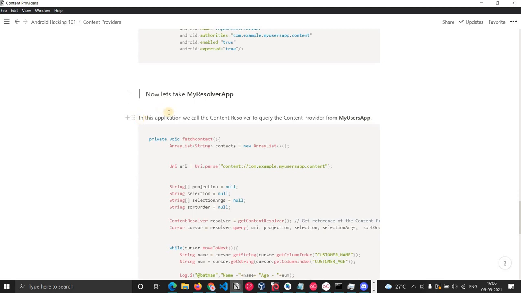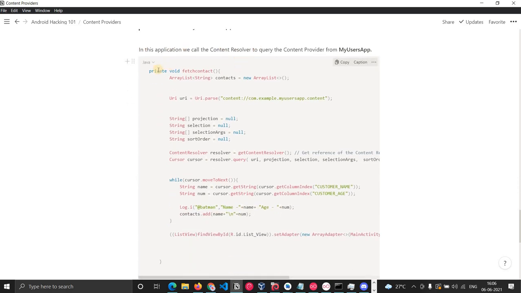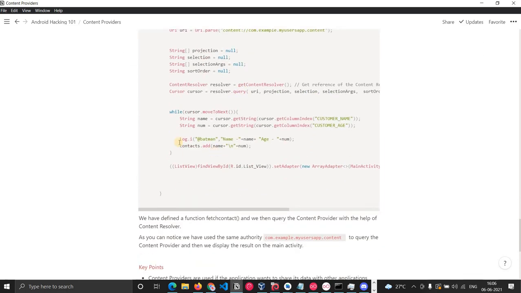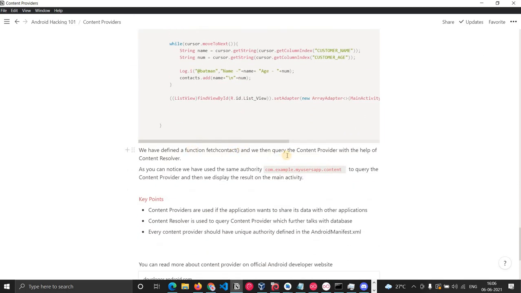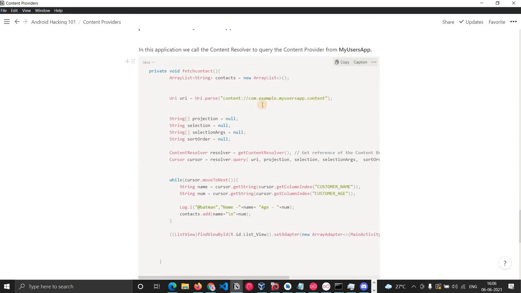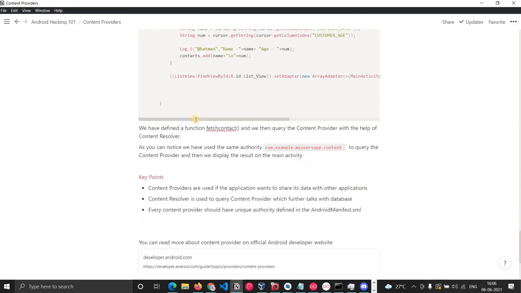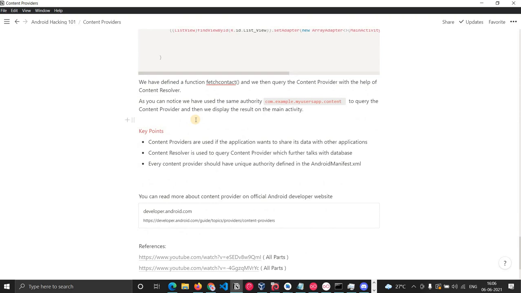So yes, I have the same code here. We have defined a function called fetchContent, and then we query the content provider with the help of the content resolver, and we pass this content URI to the content resolver. Key points to take away from this: content providers are used if the application wants to share its data with other applications. Content resolvers are used to query content providers, which further talk with the database.